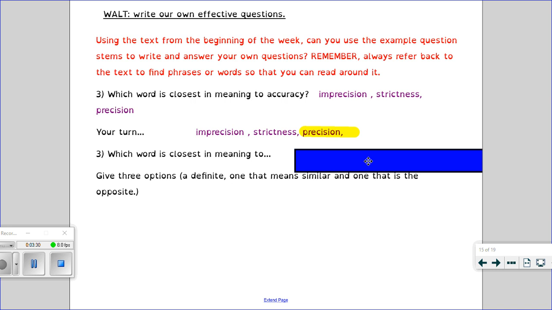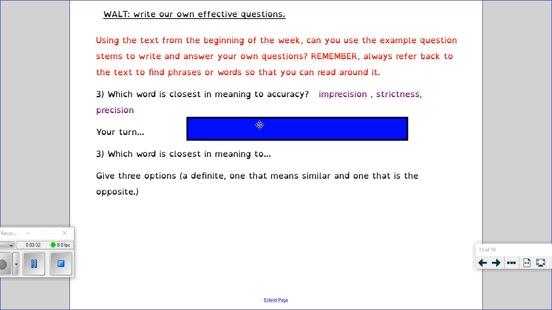So you're going to write a question now where you choose a word closest in meaning to a word that you've chosen from the text, and you give them 3 options to choose from. So again, pause the video, do the question, and when you're ready to move on, you can unpause the video.